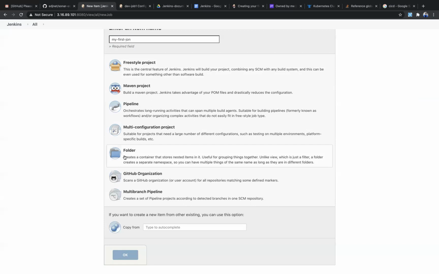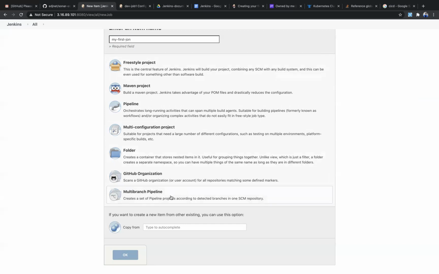So for your developers, they will have a separate folder, and you give the permission to that particular folder, so they can open that folder only. So that is folder. And GitHub organization, this is just the same as the GitHub project. So this will also be included in the freestyle project.